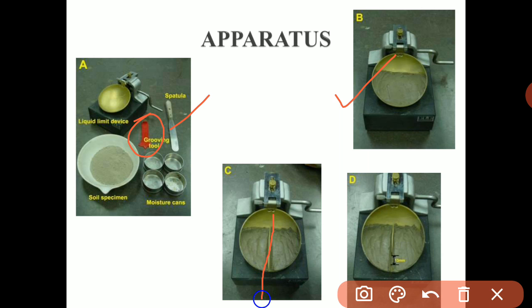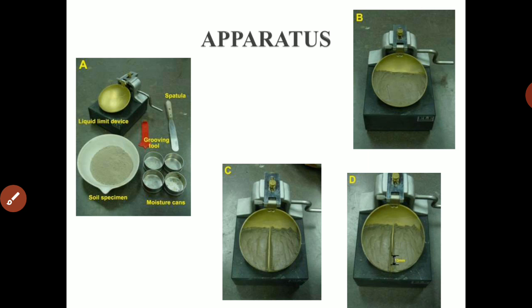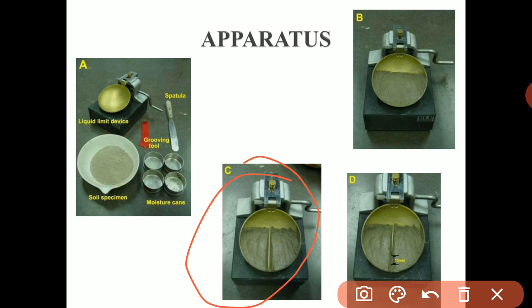By using this Casagrande's grooving tool, we make one cut exactly at the center, like this, so that we can see the bottommost part of the brass cup. We cut one section with the help of the grooving tool. After leveling, the groove is cut through the sample along the symmetrical axis in one stroke.